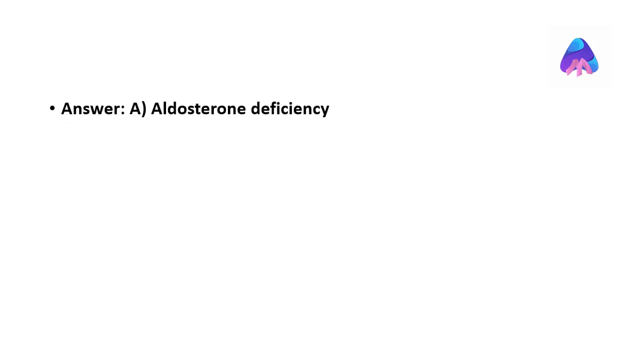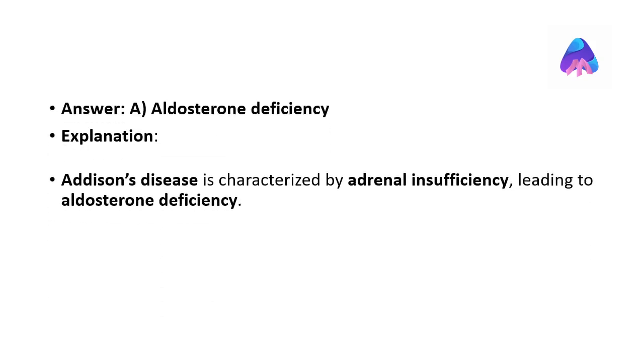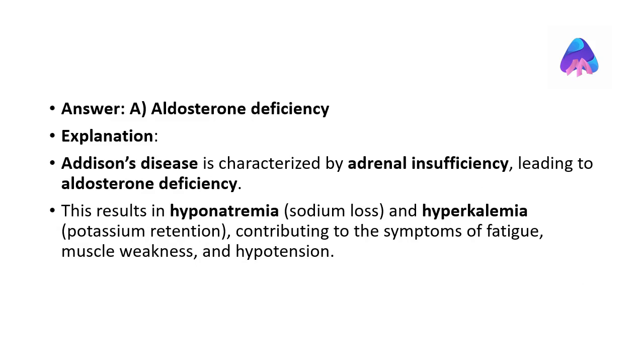The correct answer is aldosterone deficiency. Addison's disease is characterized by adrenal insufficiency, leading to aldosterone deficiency. This results in hyponatremia and hypokalemia, contributing to fatigue, muscle weakness, and hypotension.